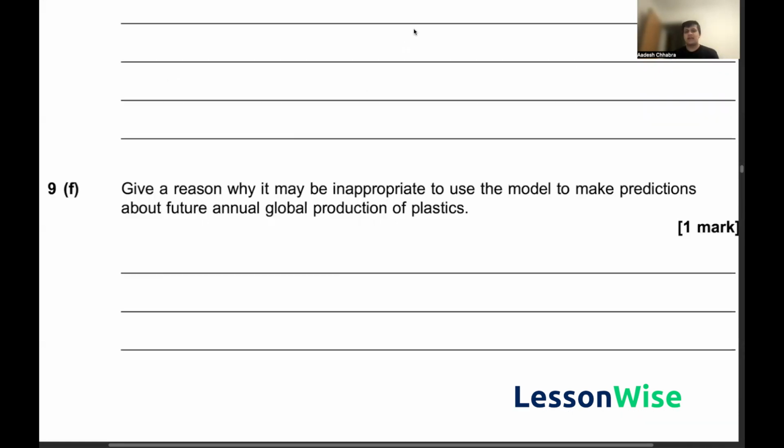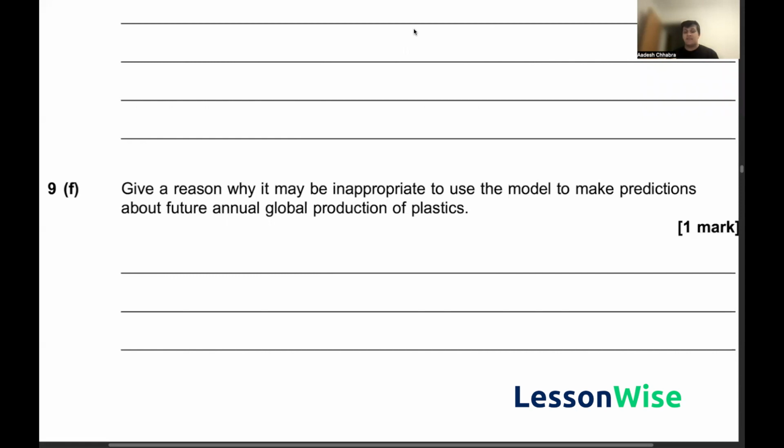For question 9f, we've been asked to give a reason why it may be inappropriate to use this model to make predictions about future annual global production of plastics. Now, if you remember from our graphical representation of this model, there was an increasing trend in the production of plastics. Now, in real life, this may not be the case. Why? Because consumer demands change every year.